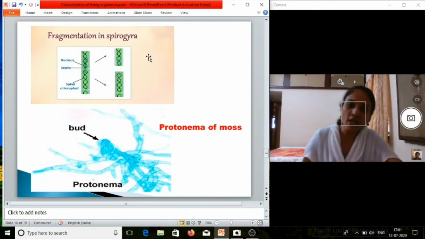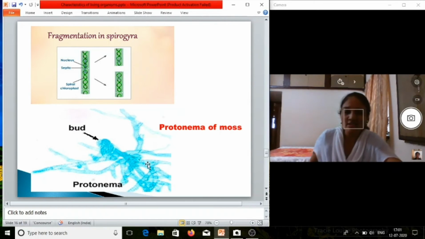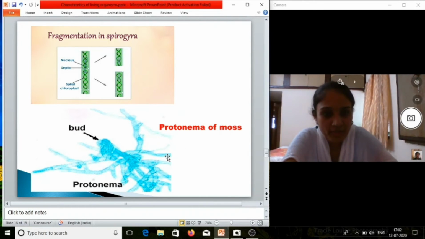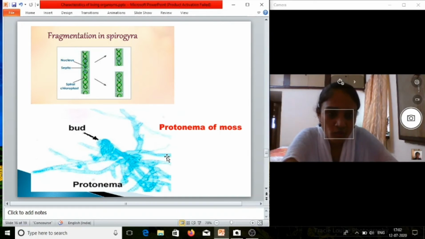Now we will see the last example of fragmentation, that is protonema of moss. Here also by fragmentation the new plant is formed. So first of all, what is protonema?